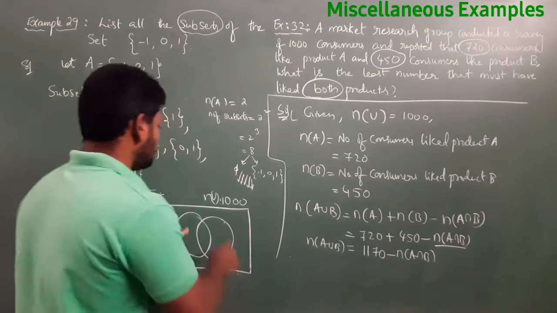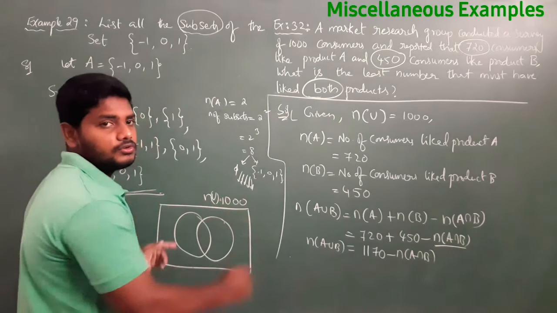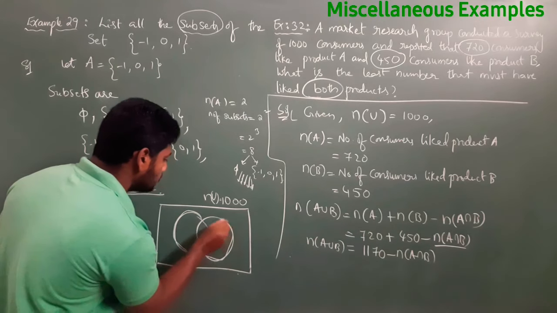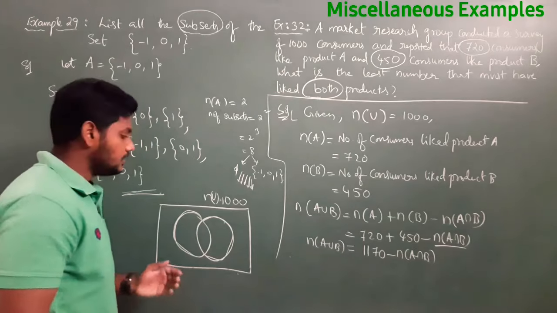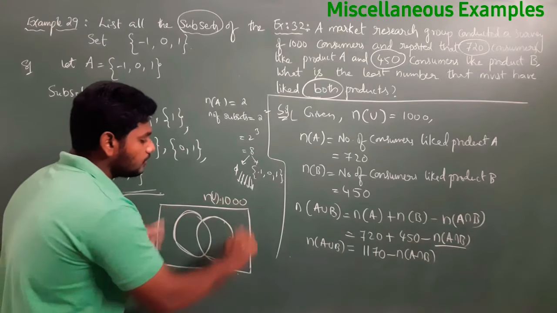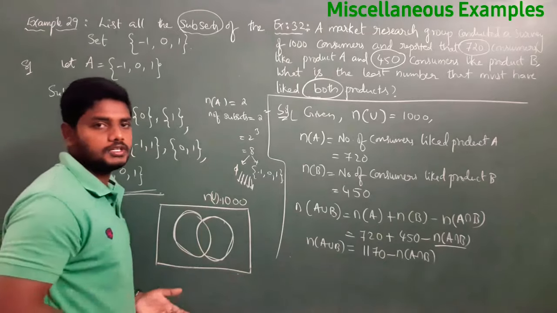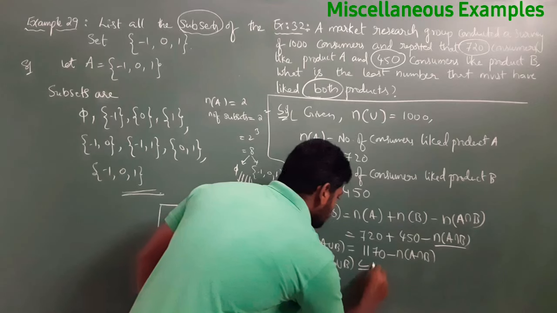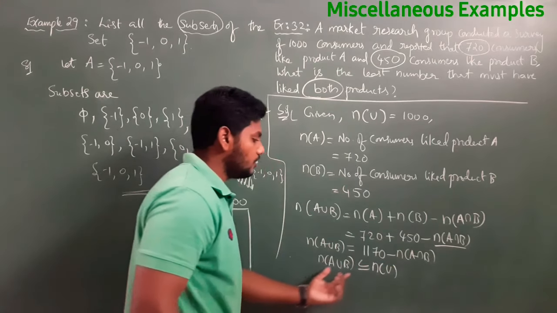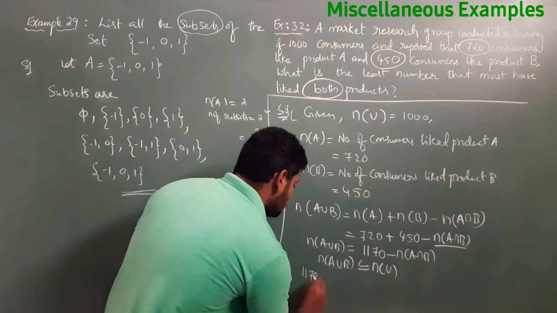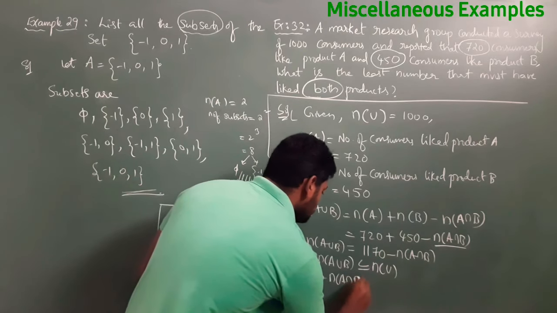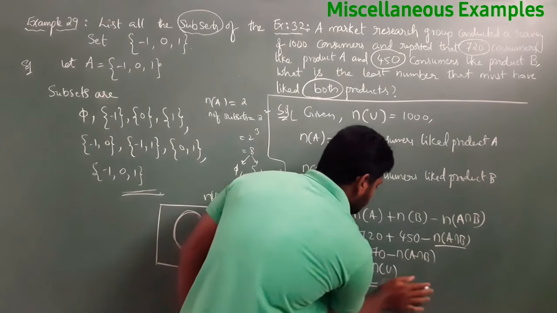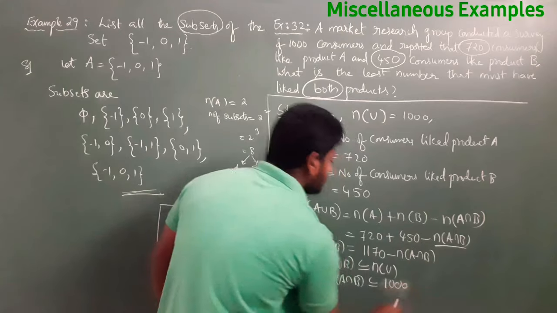Here N of A union B we got this much. But N of A union B should always be less than or equal to N of U, right or not? N of A union B is these two circles. These should be either less than N of U or equal to N of U. It should not be more than that. So the condition will become N of A union B is always less than or equal to N of U. What is N of A union B? Here we got 1170 minus N of A intersection B, which is less than or equal to N of U. But here what is N of U? From given it is 1000.